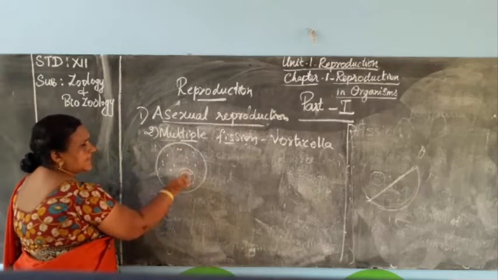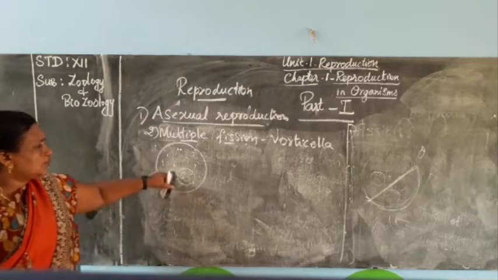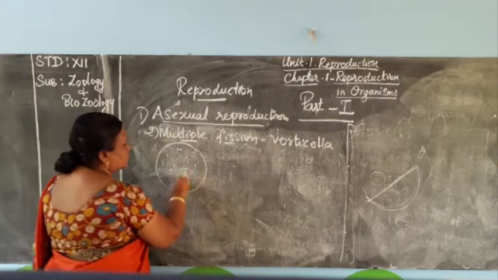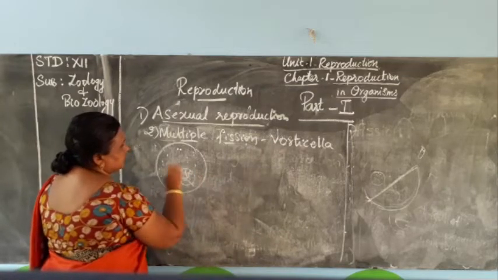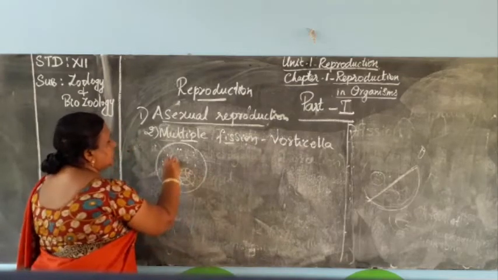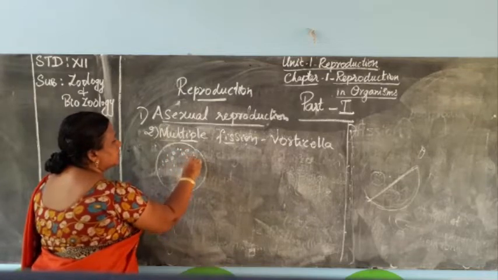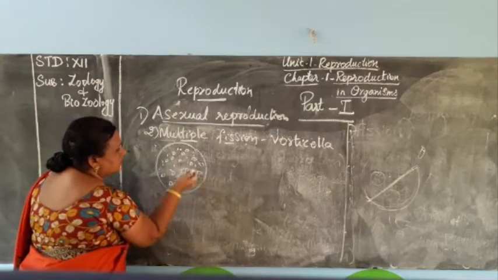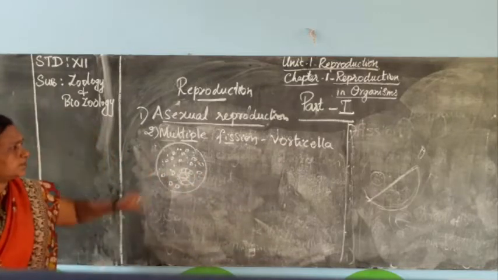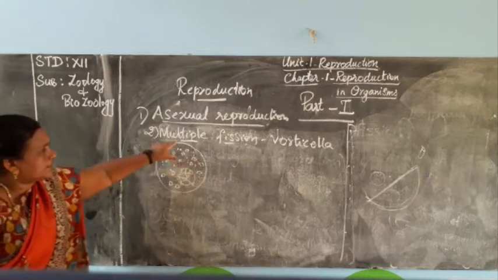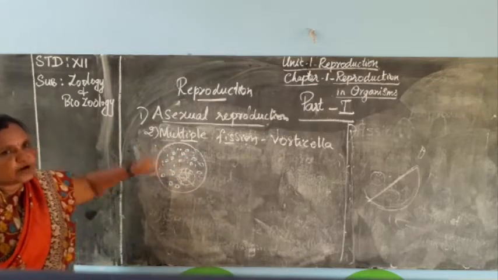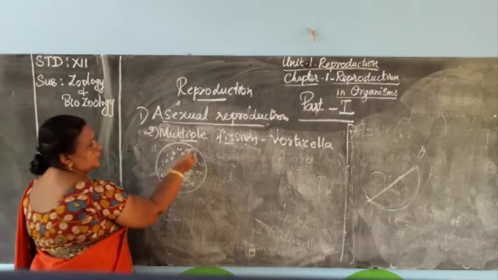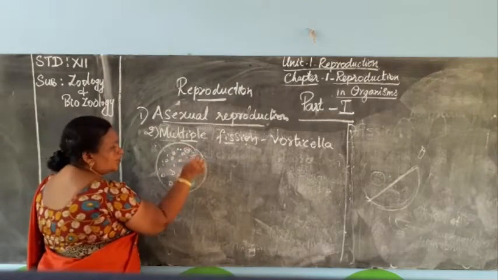Now in karyokinesis, the nucleus will divide into two or three mini pieces, split inside the body of the mother. The several pieces of this nucleus will be spread all over the mother's body, and each nucleus is encircled by a small part of the cytoplasm.